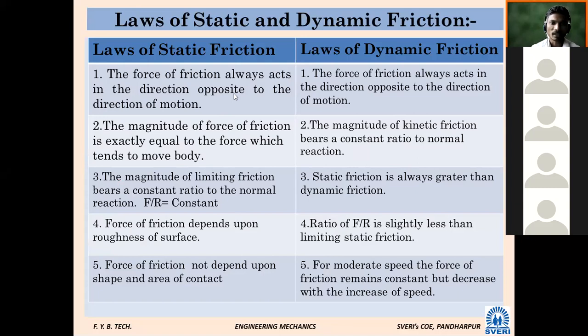In other words, in whichever direction we are applying the force, friction will always act opposite to the applied force. Same here also; in both cases it is one and the same. Opposite to the applied force or direction of motion. In which direction is the motion going to happen? Second, the magnitude of the force of friction is exactly equal to the force which tends to move the body. We can say pull or push, whatever.